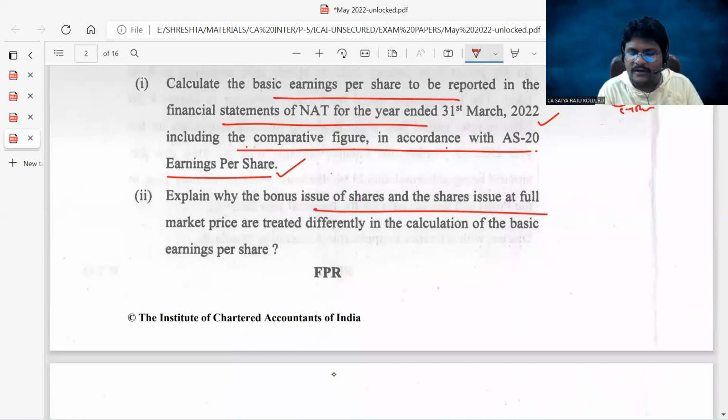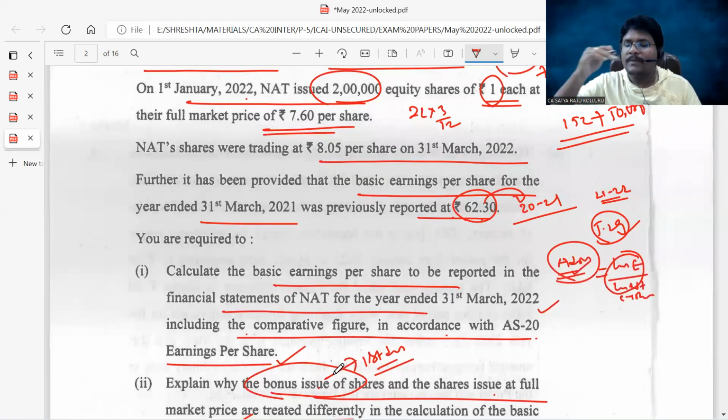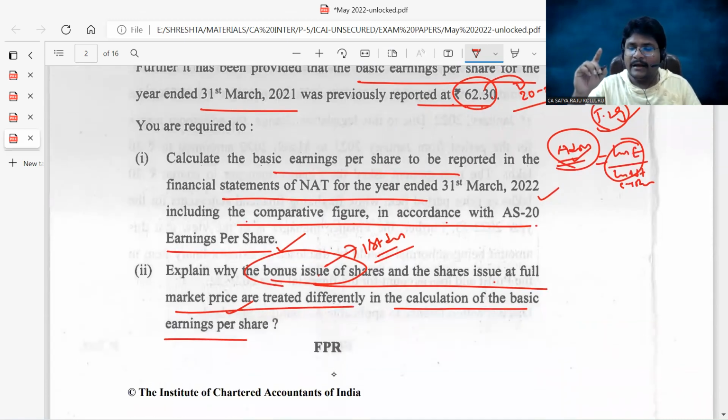Explain why bonus issue of shares and shares issued at full market price are treated differently in the calculation of basic earnings per share. Sir, why are bonus issue shares adjusted differently from shares issued at full market price? Because we assume the effective date of the bonus shares to be the first day of the previous reporting period, but the effective date of shares issued in the current year will be the remaining period of outstanding. So bonus shares can be added fully, because we consider the weight as 12 months, irrespective of the time at which they are issued in the current year.